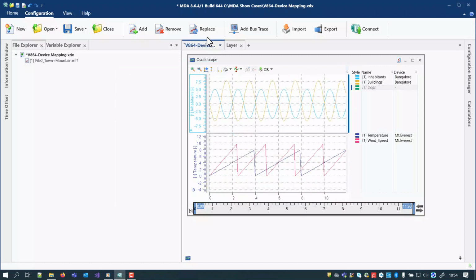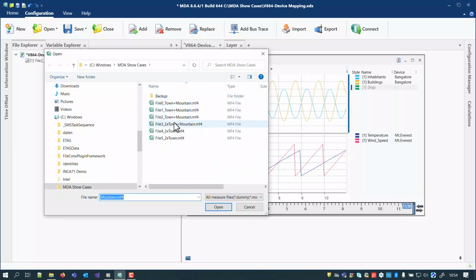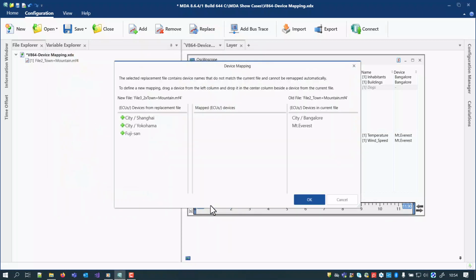The new dialog supports an additional use case. Imagine a measure file which contains several sets of signals with the same names but from different devices. So far, a file replacement resulted in a large number of no-match signals. With MDA 8.6.4, you can now define how the devices shall be mapped.